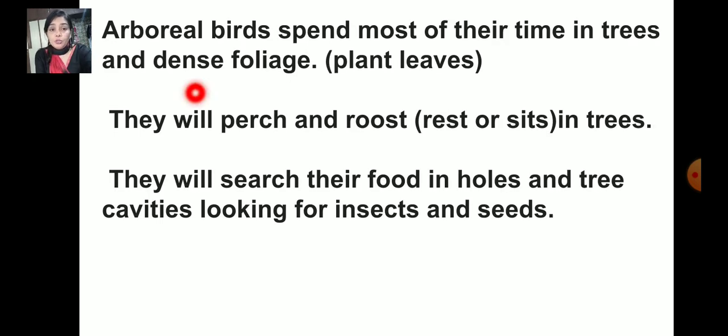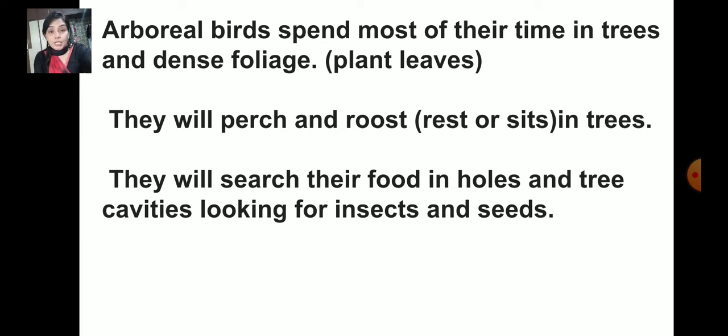And we also have arboreal birds that spend most of their time in trees and dense foliage. Dense foliage means where there are a lot of leaves. The forest is covered with tall trees and with a lot of leaves.